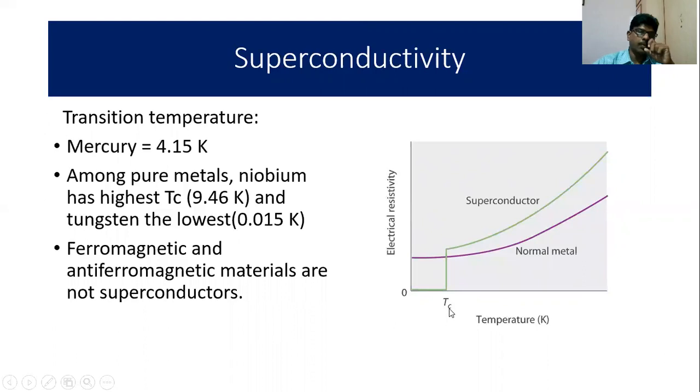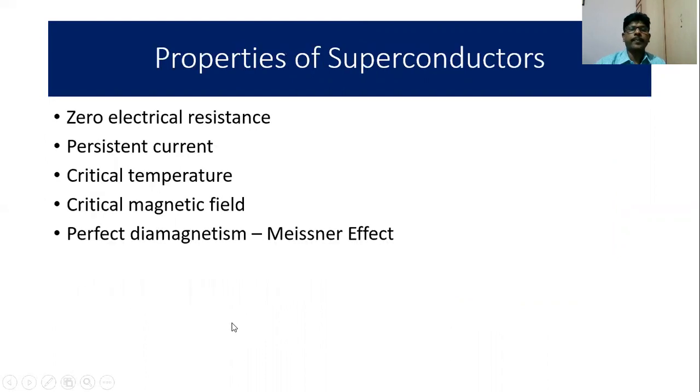For mercury, it is about 4.15 K. Among pure metals, niobium has the highest transition temperature and tungsten the lowest. Ferromagnetic and antiferromagnetic materials are not superconductors. Some properties of superconducting materials are zero electrical resistance, persistent current, critical temperature, critical magnetic field, and perfect diamagnetism, which is also called the Meissner effect.